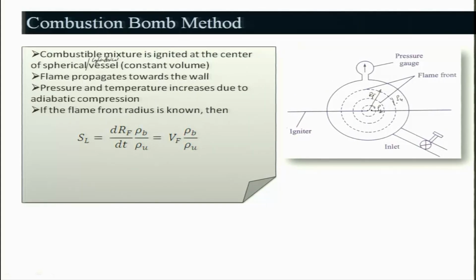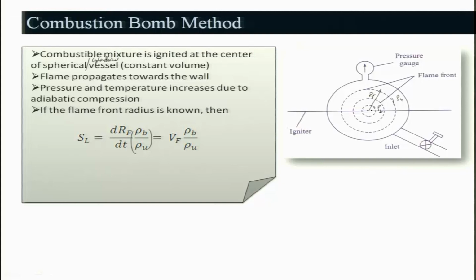And keep in mind that this rho u evaluation is not that easy. Why? Because some heat will be transferred, and there is radiation. This will also not be the ambient temperature when you start the experiment, right. It will be attaining some values. So this evaluation is a very important point, and of course, what temperature you will be talking about is another thing. Rho b generally people consider to correspond to the adiabatic temperature, and rho u is the unburnt, but it need not be unburnt.